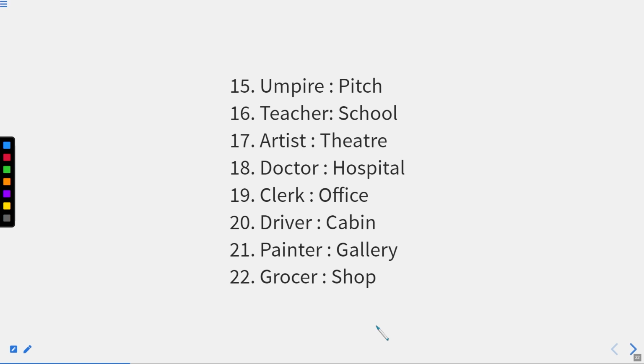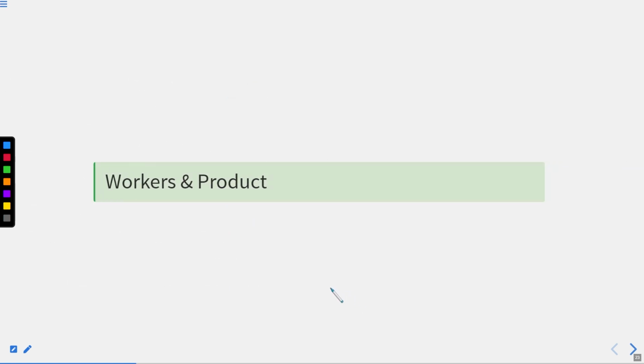Now you can note down these as well, as I initially gave examples of doctor working in hospital, clerk working in office, drivers working in cabin, painters with the gallery, artist in theater, teachers they teach in schools, umpire stands next to pitch. So these are a few more examples. Again, grocer, shops, definitely grocery shops you have heard of. So now I'm going to discuss a few more